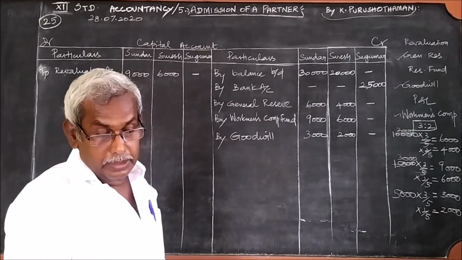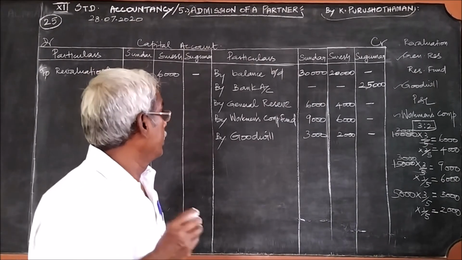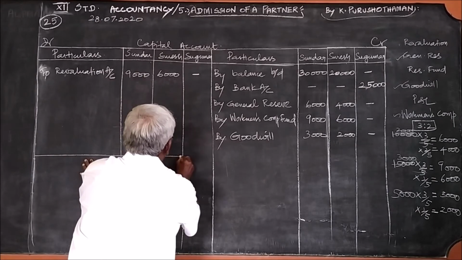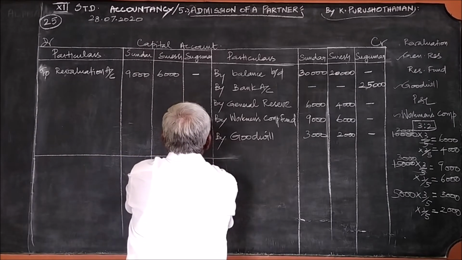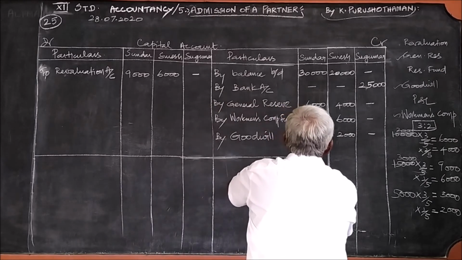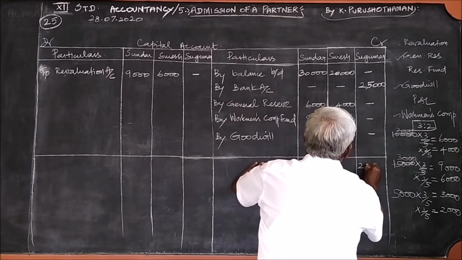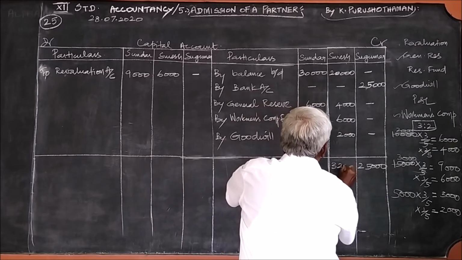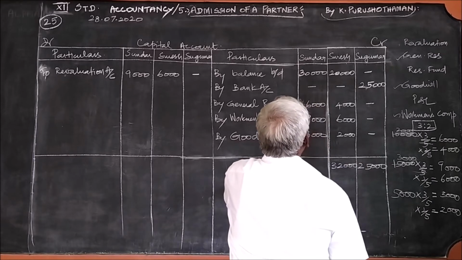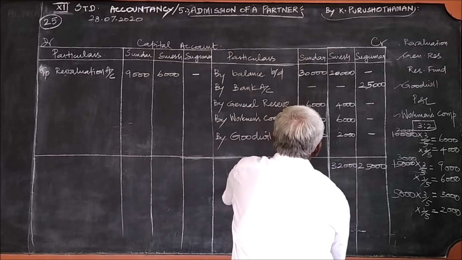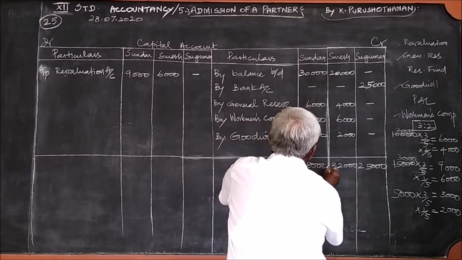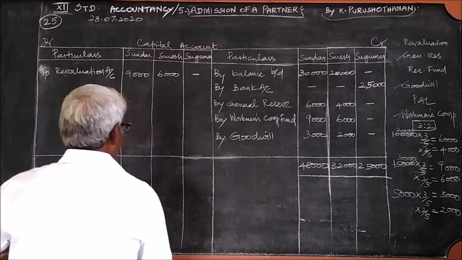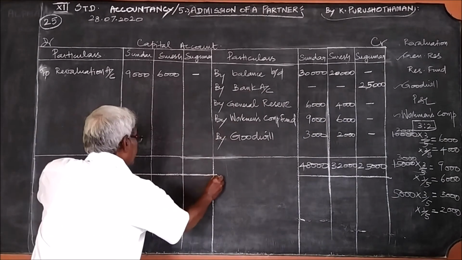What is the total of this capital account? We can find it here. This is 25,000, 32,000, and here 48,000, and the same total you should write here and find the balancing figure.